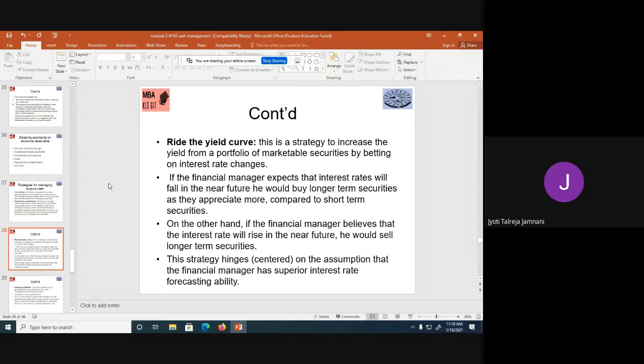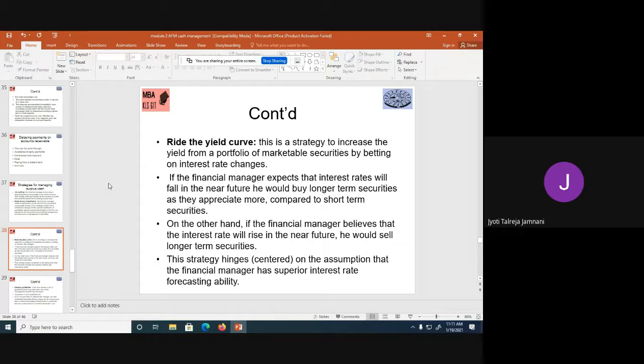On the other hand, if he believes that the interest rates are going to rise in the near future, he would sell long term securities today. So suppose I have securities at 10% today, and I know that the interest rate is going to increase to 12%. I will sell all these securities at 10% today, and using that money, next month I will buy again at 12% interest rate. So this is riding the yield curve. That means he keeps checking the interest rate and does betting on it.